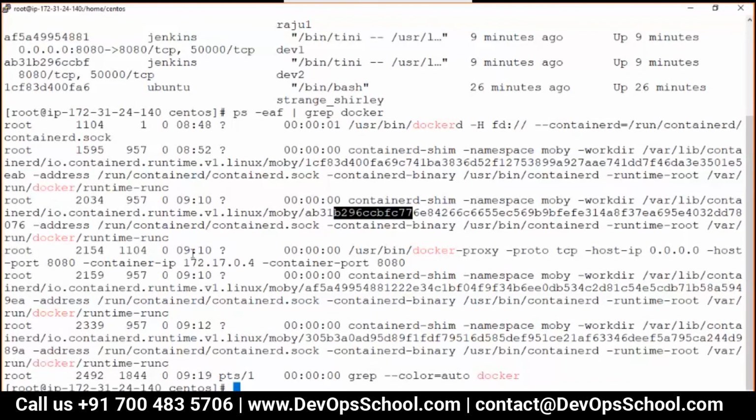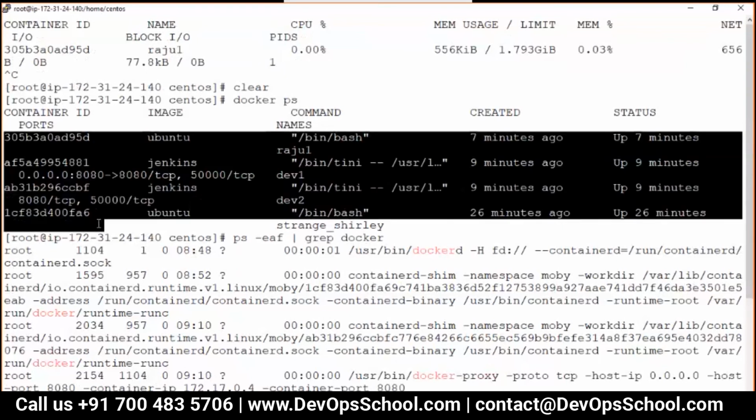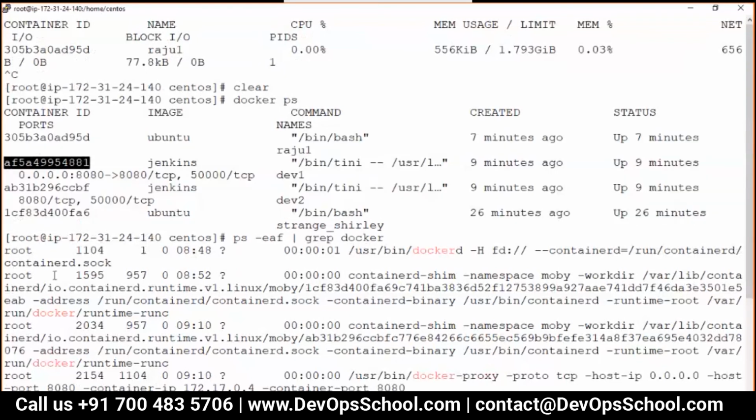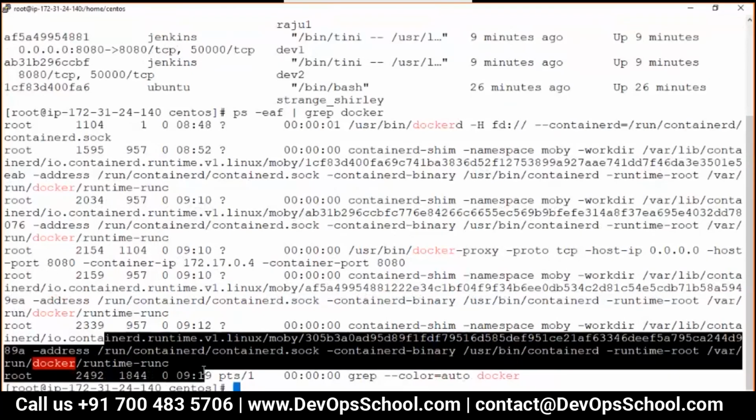But is there any command to find out the process ID? I repeat, the host process ID of that container, whether it belongs to this one or this one or this one. How do I know? And I want to know in the easiest way. I don't want to spend time researching different commands like inspect and this and that. So guys, did you understand the problem now?